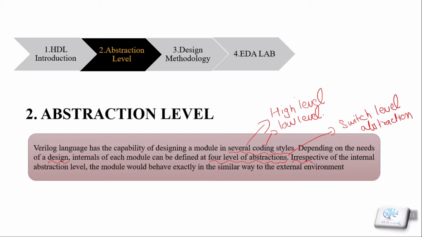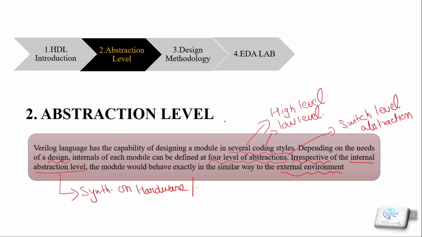So here one of the key points is that irrespective of the internal abstraction level, all the modules will behave exactly the same way to the external environment. It means all the different levels of abstraction work in the same way we want them to work in the external environment, but they are different in the way of execution at the internal level. Here the internal level means how they are going to be synthesized on the hardware and how they utilize that hardware while performing the same functionality.